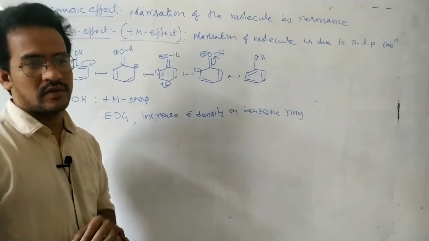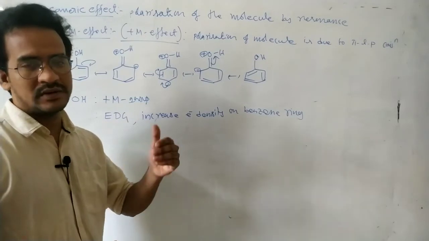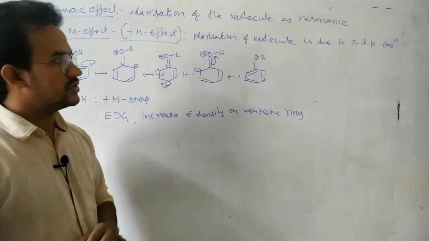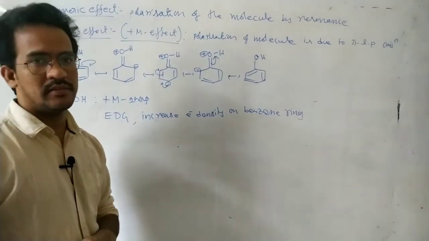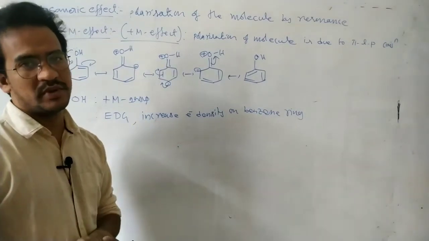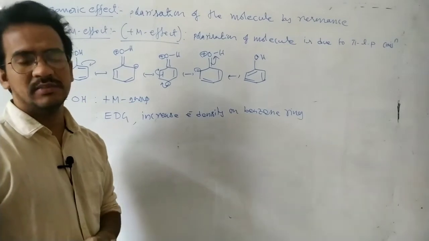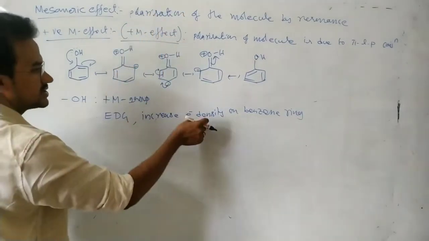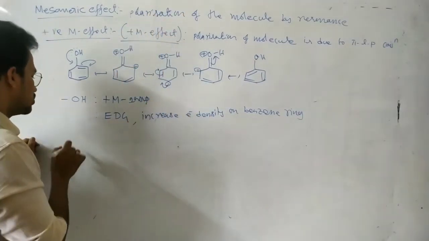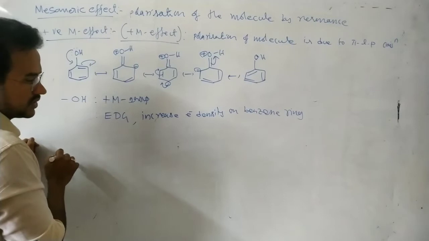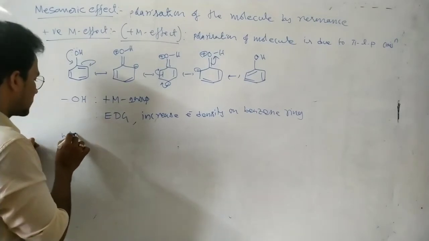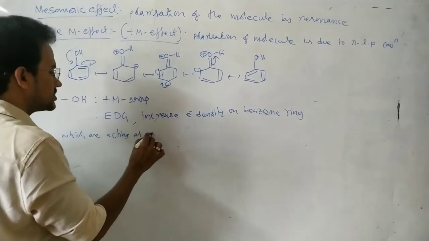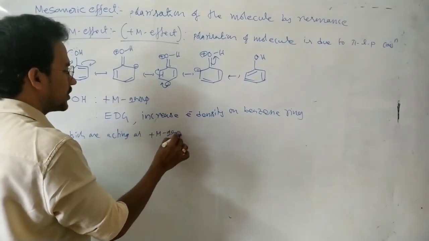So whenever one group which has non-bonding electrons is attached to the benzene ring, those electrons are transferred into the benzene. That is nothing but the positive mesomeric effect, and the group is called a plus M group. That is an electron donating group, increasing electron density on the benzene ring. Now, which groups act as plus M groups? It's a very important point.